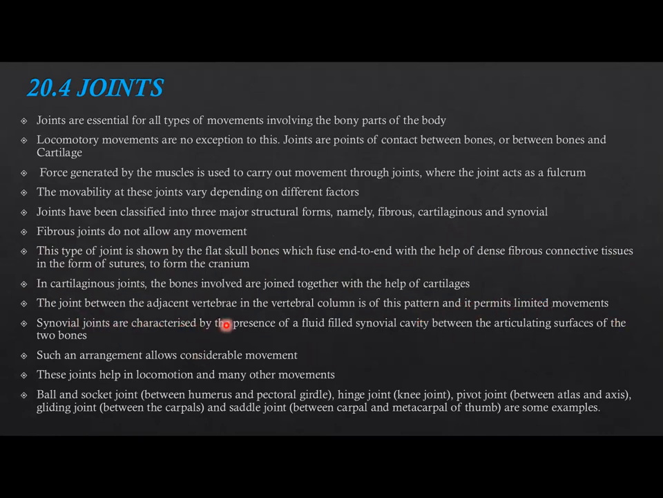Synovial joints are characterized by the presence of a fluid-filled synovial cavity between the articulating surfaces of the two bones. Such an arrangement allows considerable movement. These joints help in locomotion and many other movements. Ball and socket joint between the humerus and the pectoral girdle, hinge joint, knee joint, pivot joint between the atlas and axis, gliding joint between the carpals, and the saddle joint between the carpal and metacarpal of thumb are some examples.